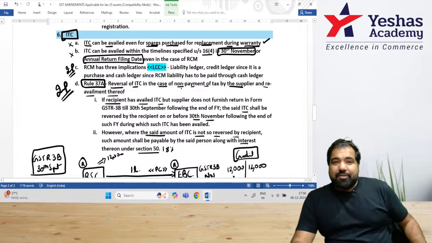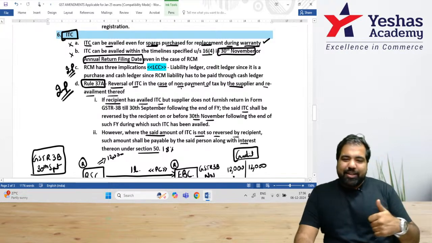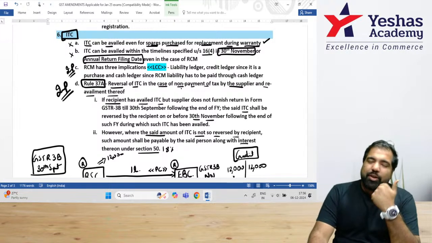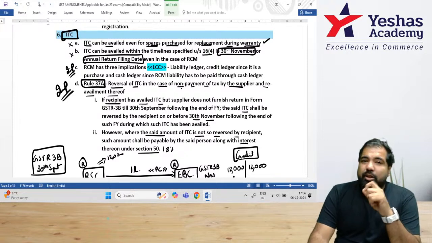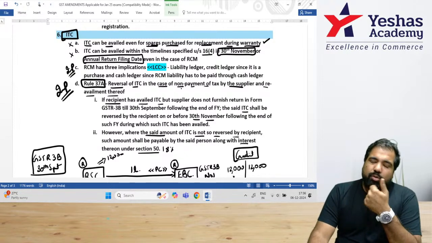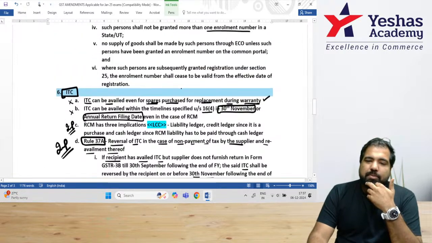Slightly important, yes, very important, of course, yes, guys. Rule 37A is an absolutely smashing rule. You need to know this by heart, and this can be in the exam. The last question of GST, remember, is a theory question, and Rule 37A can be there in the theory for 4 or 5 marks.